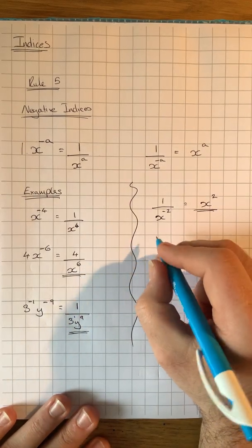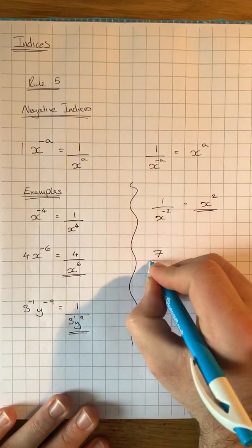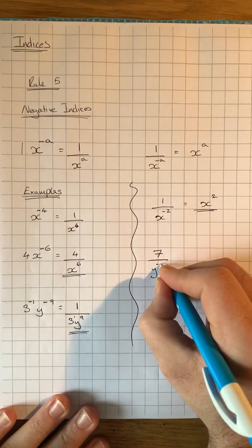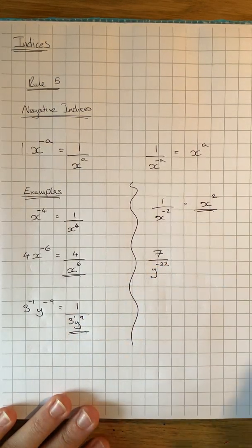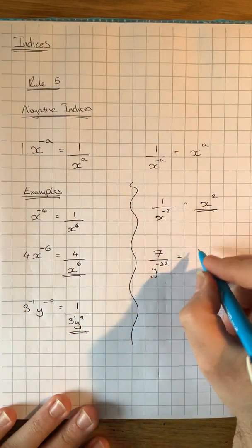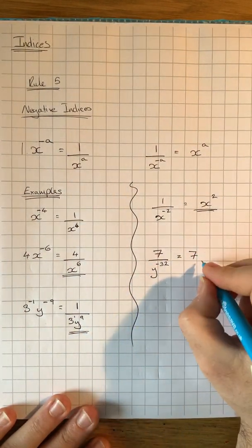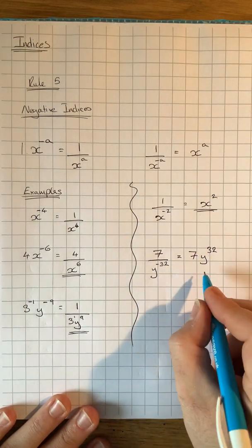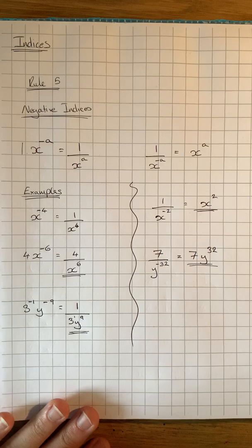Now, if we have, say, 7 over y to the minus 32, we make that positive, the 7 staying on top, and we have y to the positive 32 coming up to the top here.